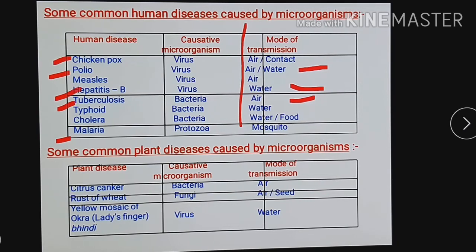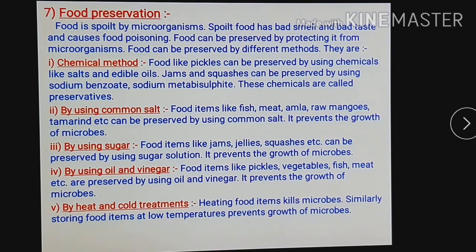Now some plant diseases are shown here. Citrus canker, caused by bacteria, and the mode of transmission is air; rust of wheat, caused by fungi, and the mode of transmission air, seed; yellow mosaic of okra or bhindi, caused by virus, and the mode of transmission is water. Next is food preservation.